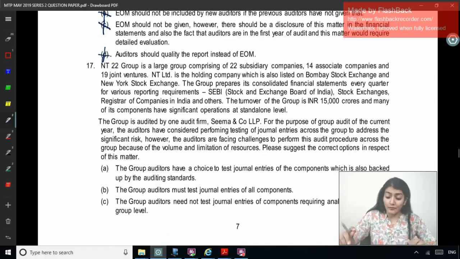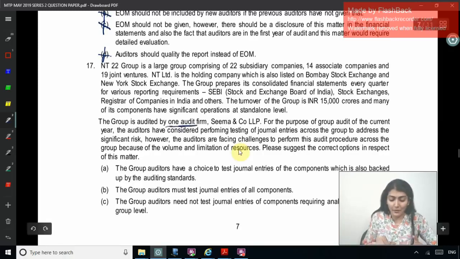For the purpose of group audit of the current year, the auditors have considered performing testing of journal entries across the group to address the significant risk. However, the auditors are facing challenges performing these audit procedures across the group because of the volume and limitation of resources. Please suggest the correct option in respect of this matter. So the group is audited by one audit firm, so no different auditor for the component.